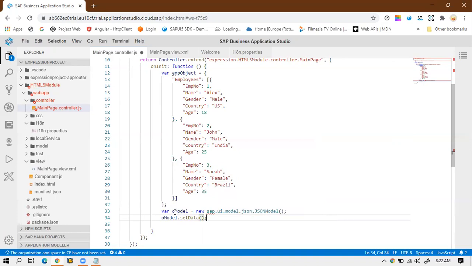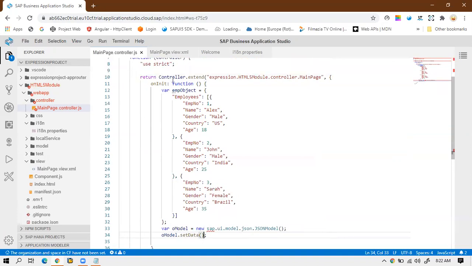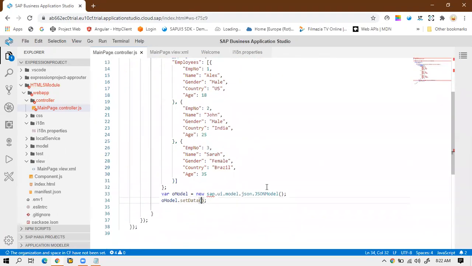With the help of the setData method, I will set the data to the model. Before that, I need to pass this object into the setData method as a parameter.